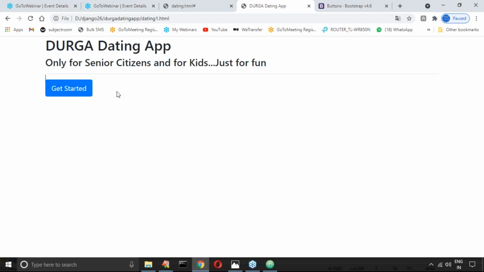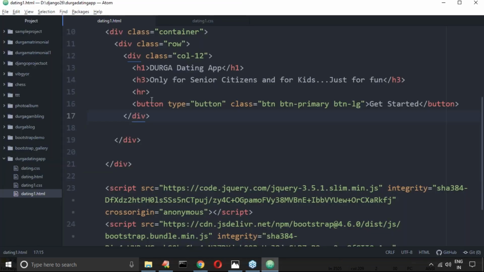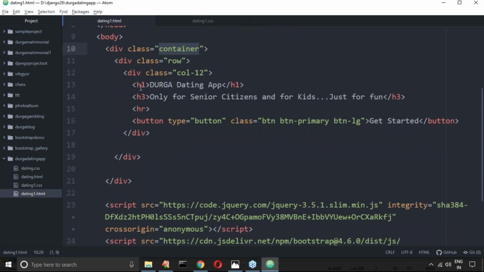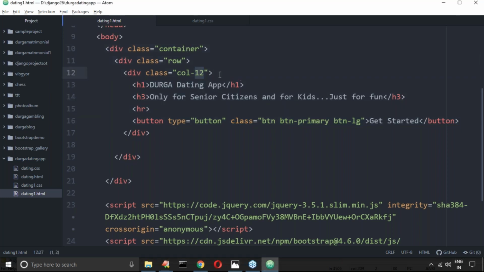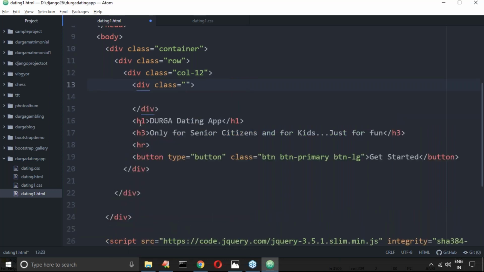Now just observe a bit carefully. I want this content in the middle. Where is this content? Inside the container. Can you please confirm it is inside the container? This is my total content, up to this point. Why do I have to touch those Bootstrap class names? Let me take these things inside my own div. I want to take my own div tag, no problem.